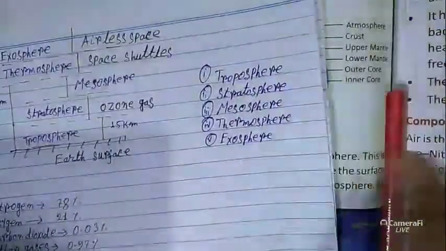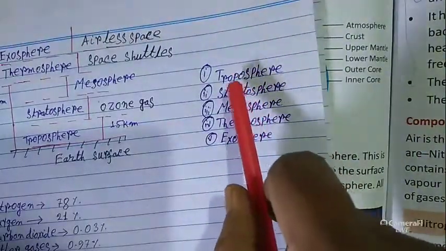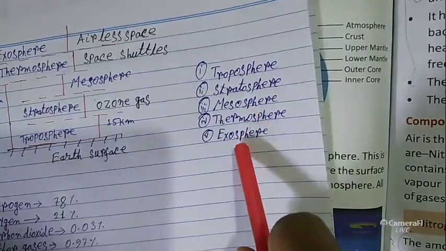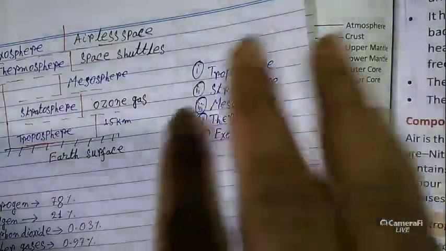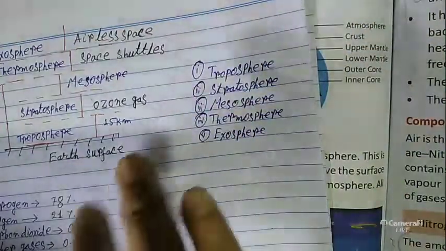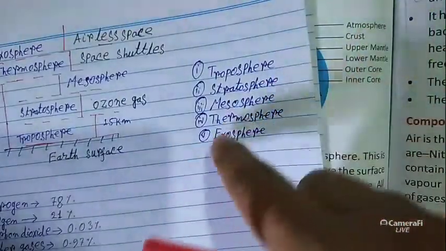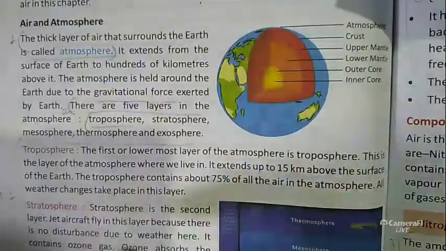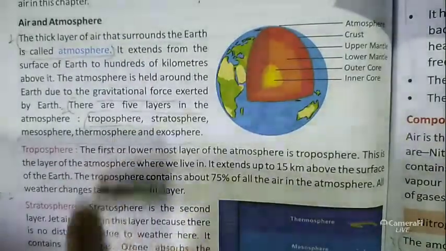Look at this, I have also written here troposphere. The 5 layers are troposphere, stratosphere, mesosphere, thermosphere and the last one is exosphere. After that we see space. In the next part we will also discuss the exosphere. The first part is the troposphere, so we will discuss the first layer.